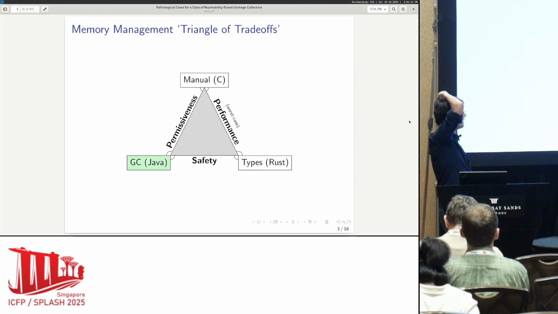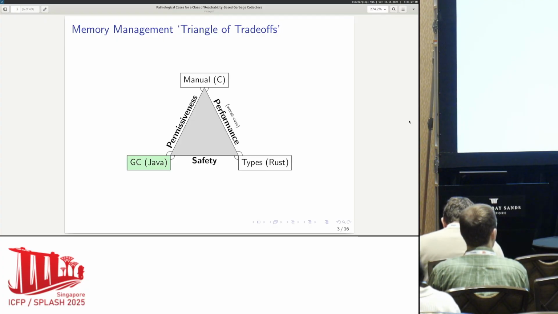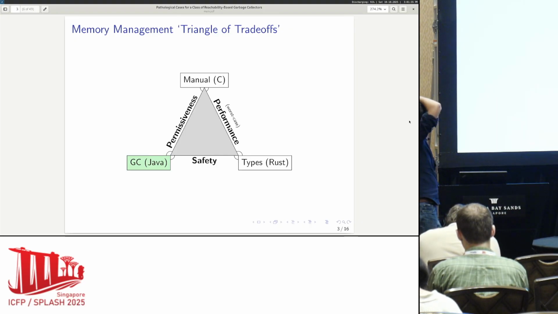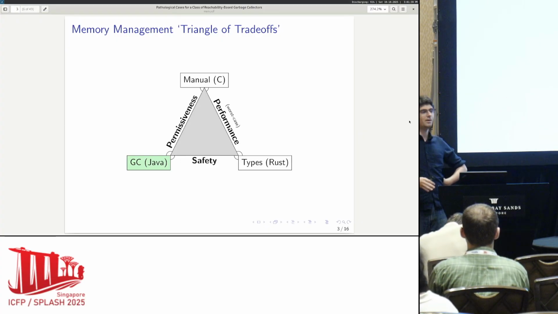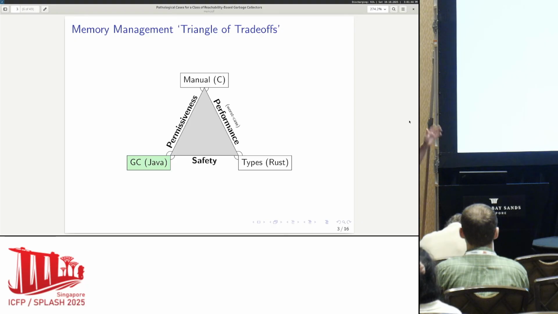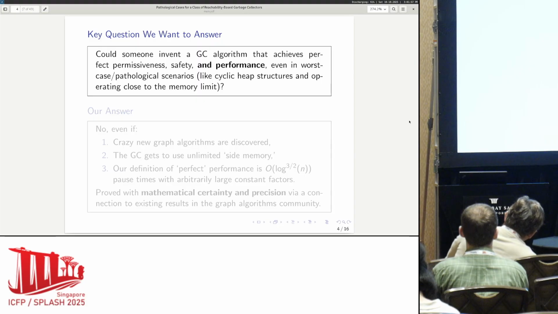Finally, we get to garbage collection, which you might think of as the Java approach. This has permissiveness. You can write doubly linked lists. Apparently that's my goal in life here. And you have safety, but you miss out on the worst case performance. There are going to be some garbage collection people in the audience who will tell me that in the average case, it's actually better performance than C. That's all true. But I have actually run into worst case performance, thrashing issues in garbage collectors in practice. So it's not perfect in my mind. There's still a trade-off here.